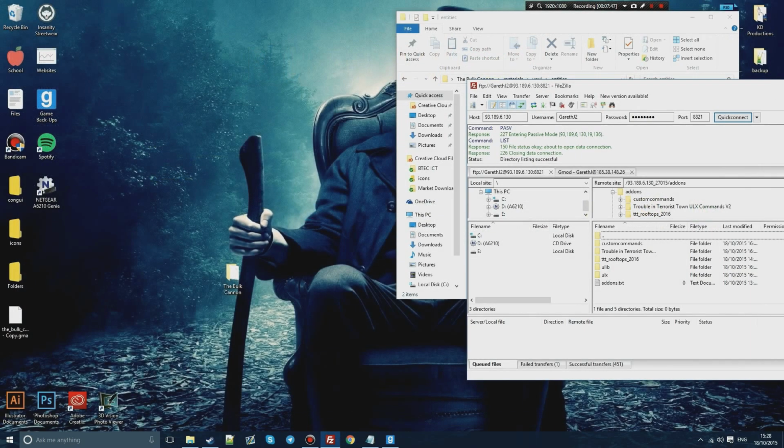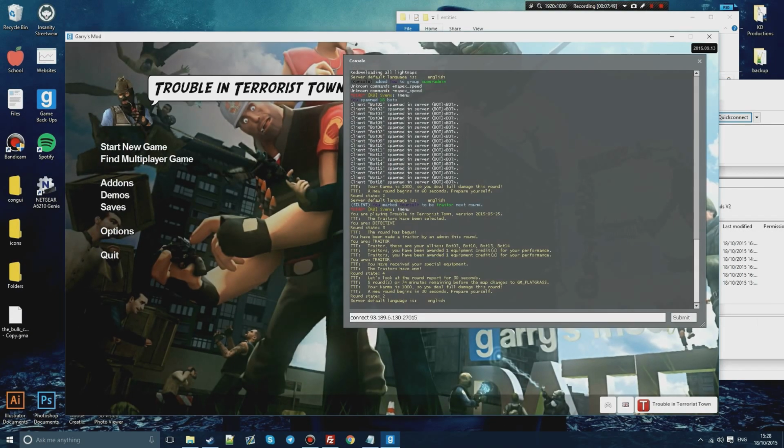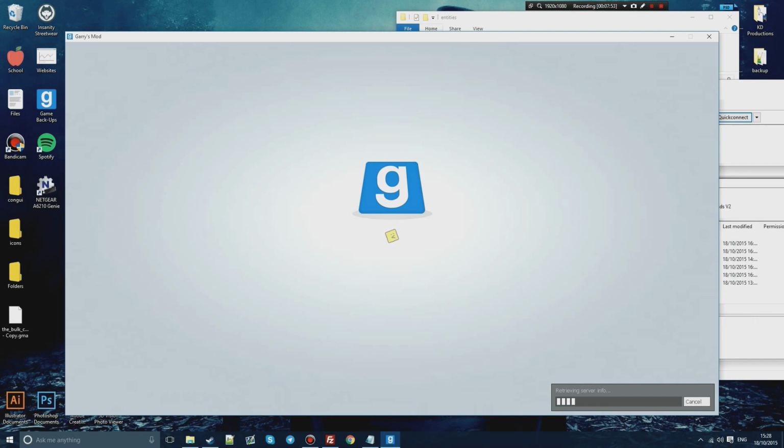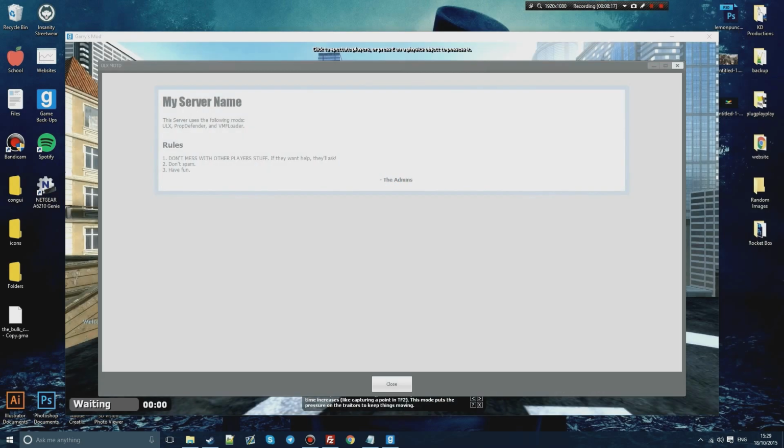Then we should be able to see that the add-on is available. So I'm just going to go ahead and connect to the server. Doesn't really matter if you guys know the IP because it's a test server, so no one's going to be on it. Now we're just going to connect. We will receive the server info, and I won't have to download the material for the icon because I already have this add-on subscribed. So I'm going to pause the video here and restart when we're in the server.